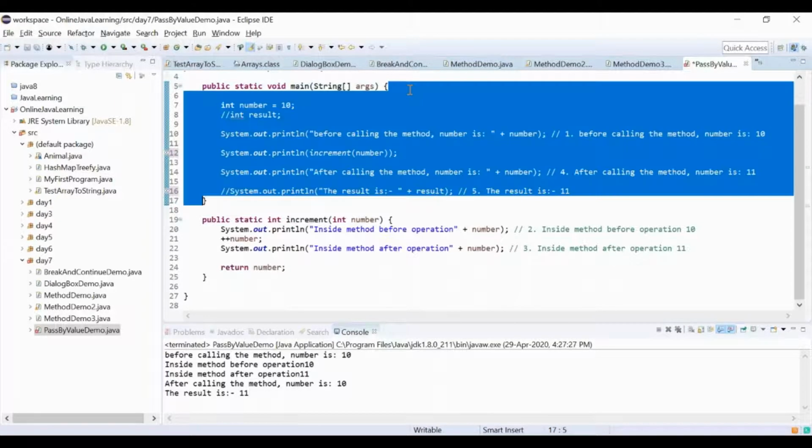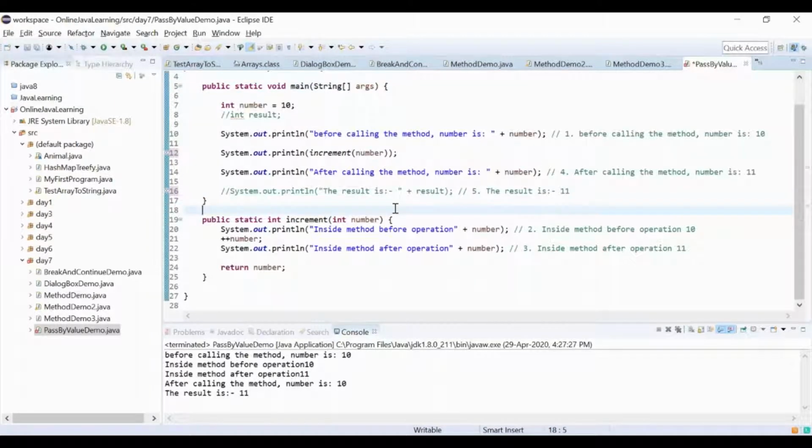Any confusion so far in this program? No. Okay, if you understood this, then a lot of things would get easier for you later on, whatever program you start seeing. You have to create those diagrams in your head, or maybe in a copy or with a pen, and you can easily get the output whenever you see a small program.